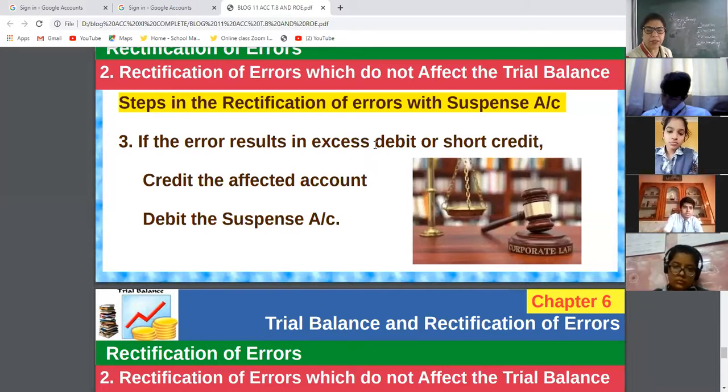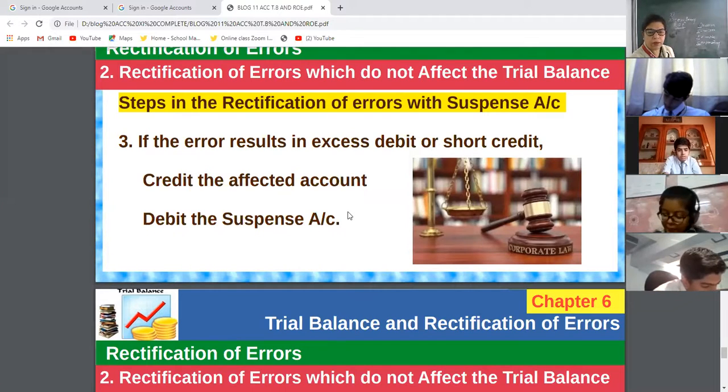So that will be nullified. See, I am giving you the excess debit, then debit the suspense account. Short credit, then credit the affected account. Ultimately, the suspense account will be debited.